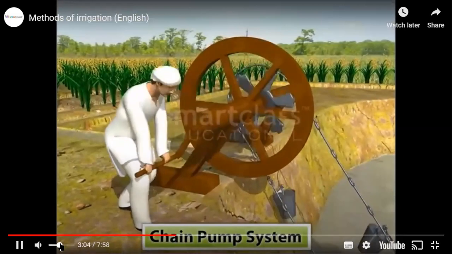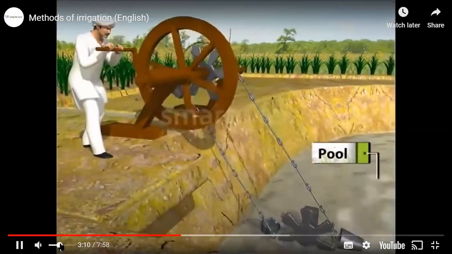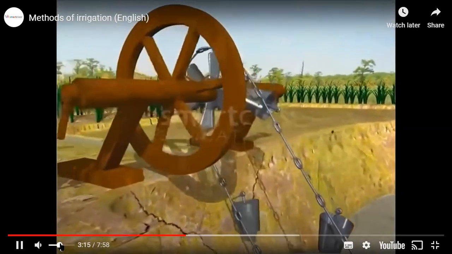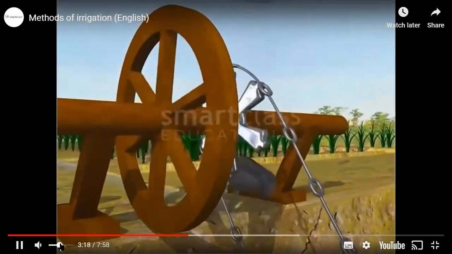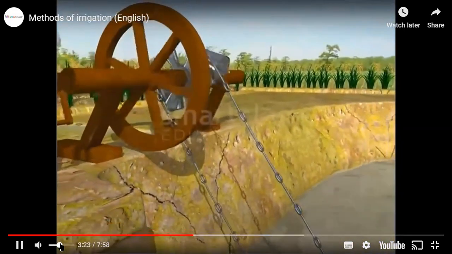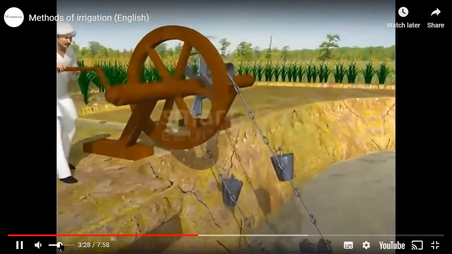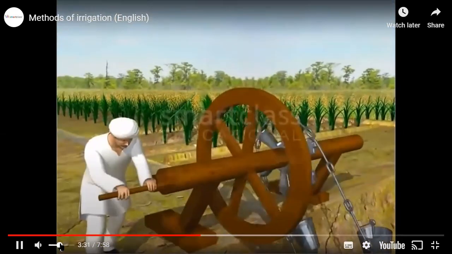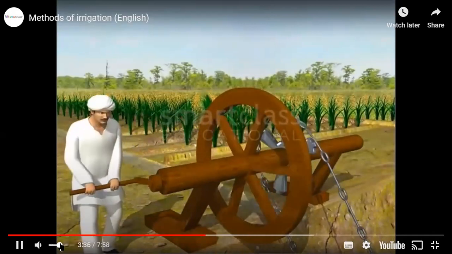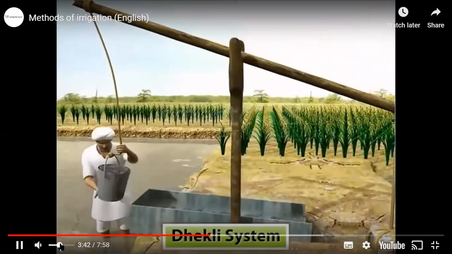As the wheel turns with the help of a shaft and handle, the buckets dip into the pool and draw water. The chain then lifts the buckets to the upper wheel, where they are tipped and dumped into an upper pool. The chain then carries the empty buckets down to be refilled. The water in the pool is then released by gates into channels, which act as artificial streams to water the crops.